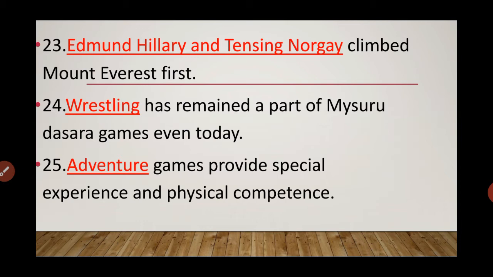24. Wrestling has remained a part of Mysuru Dasara Games even today. Yes, even today if you go to Mysuru Dasara, you will come to know that still the wrestling is there, which is a native adventure game.